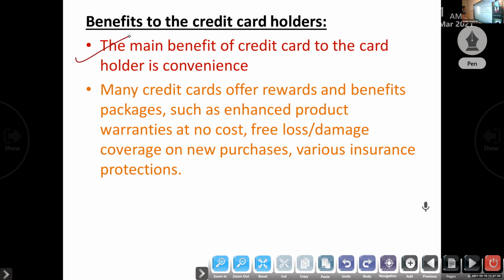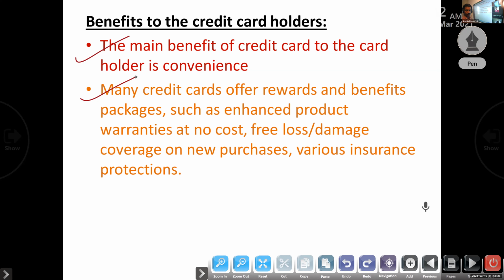Okay. Next one, many credit cards offer rewards and benefit packages. Suppose you are buying goods through online shopping, through Amazon, Flipkart. If we have the credit card, they give a lot of extra offers. Whenever you purchase online, you can understand that.